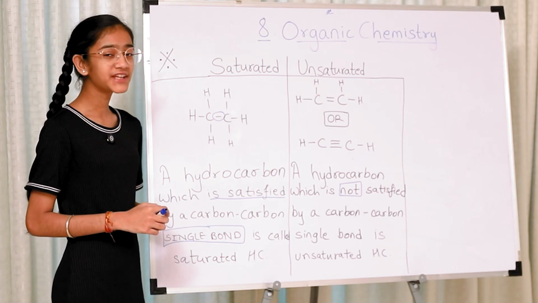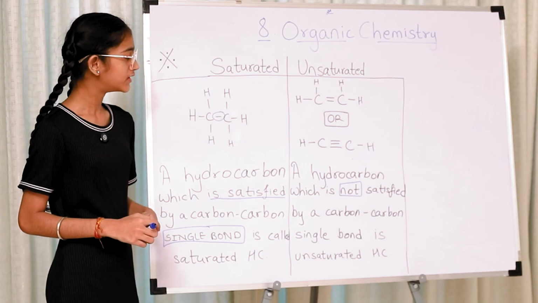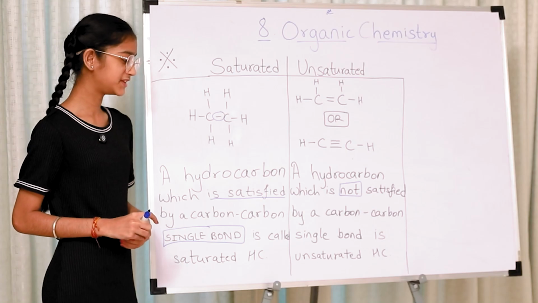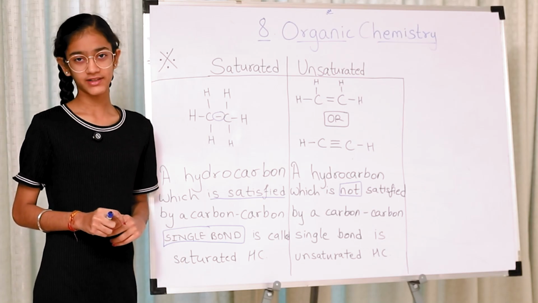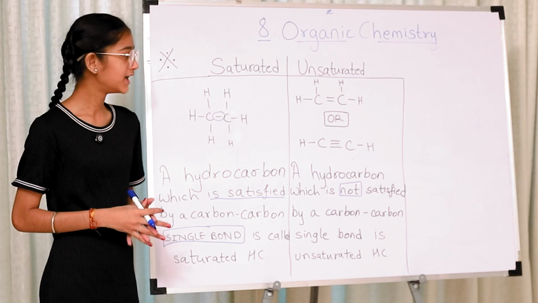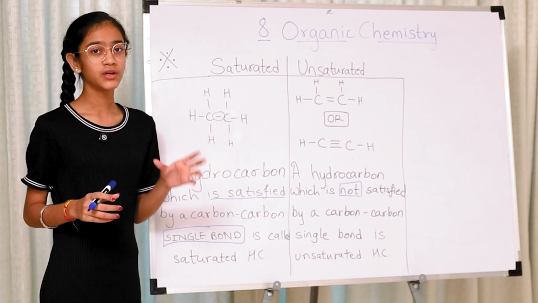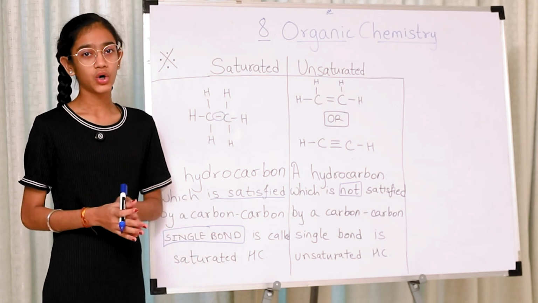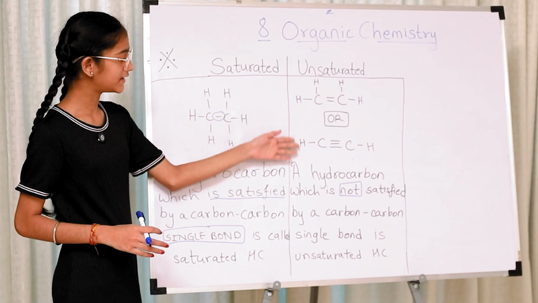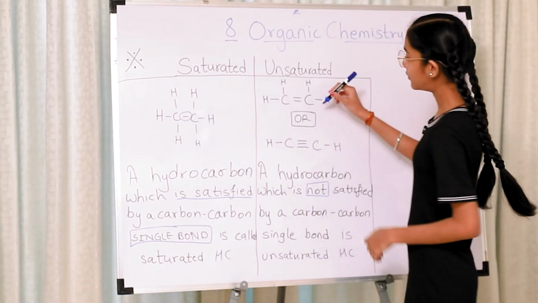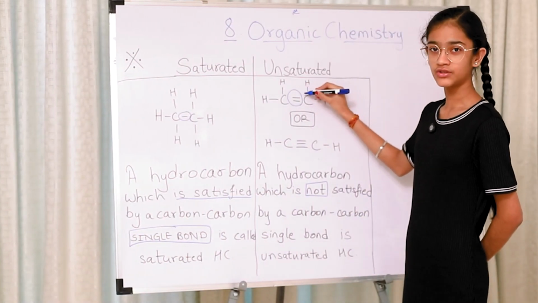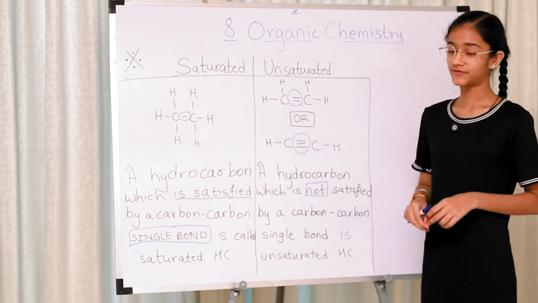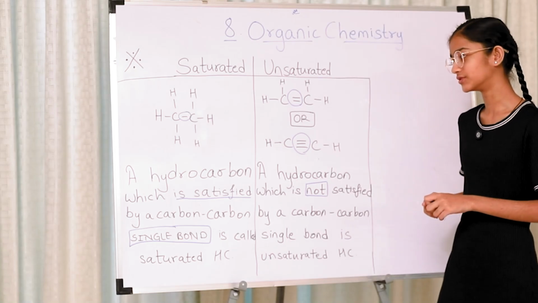Moving on to unsaturated hydrocarbons. Over here, a hydrocarbon which is not satisfied by a carbon-carbon single bond is called an unsaturated hydrocarbon, which means there cannot be a single bond between carbon-carbon atoms. There has to be either a triple bond or a double bond. Hence over here I have shown two examples where there is a double bond over here or a triple bond over here. This is completely different from saturated hydrocarbons, hence I have shown a difference over here.